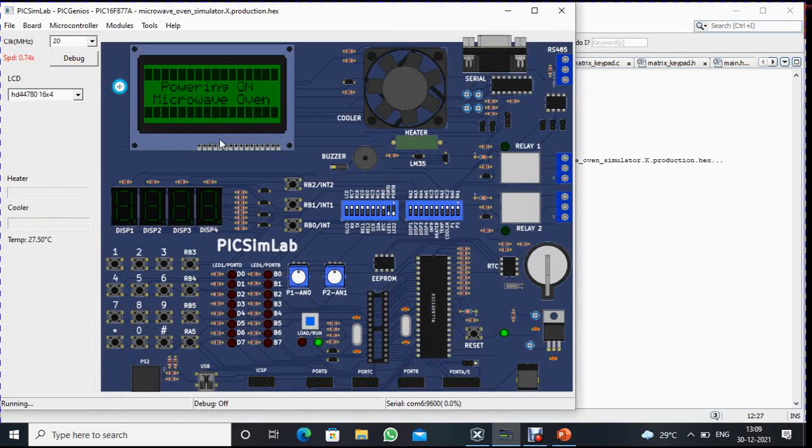This is the powering on screen, and after a few seconds it will display the cooking modes like this. We will see each mode separately, that means one by one. First one is micro mode. If you press key number 1, micro mode will start.